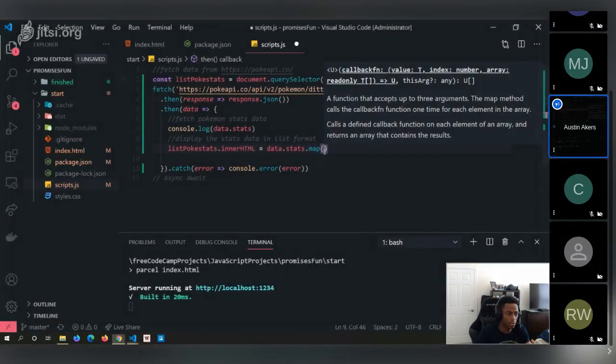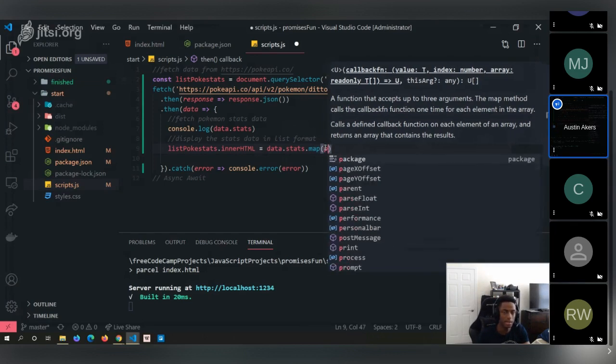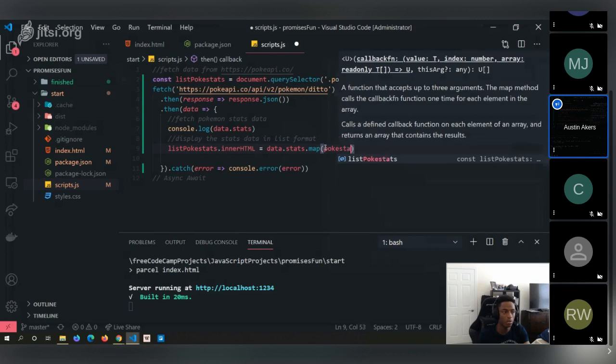Now let's take that same logic and do something with what we currently have. We're going to call every element inside the array, each time we loop through, by the name pokestat.